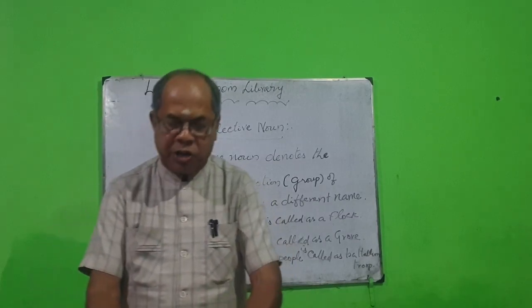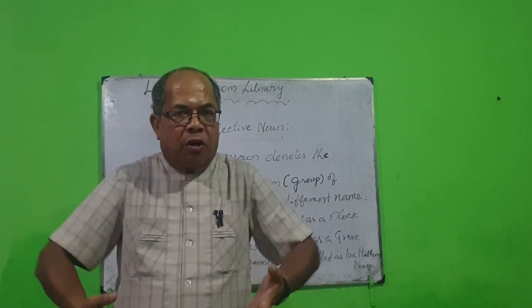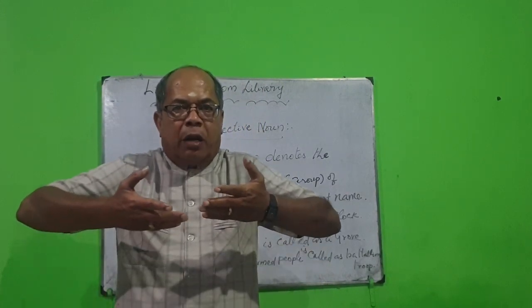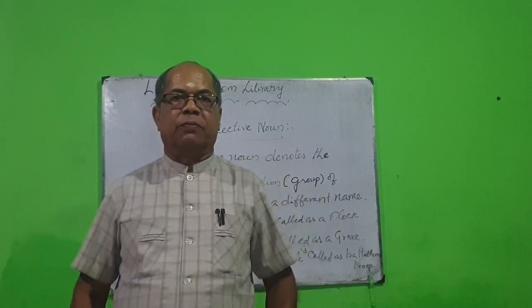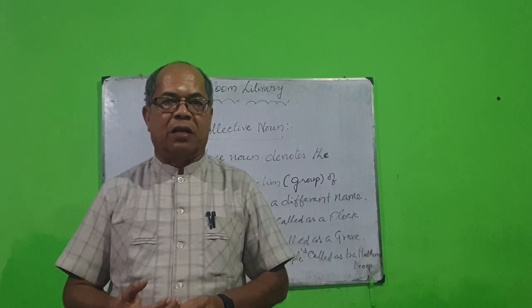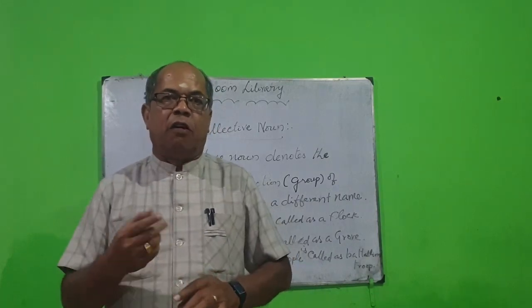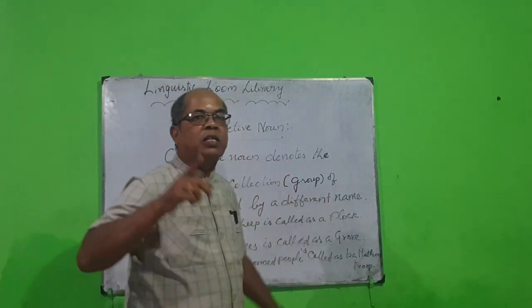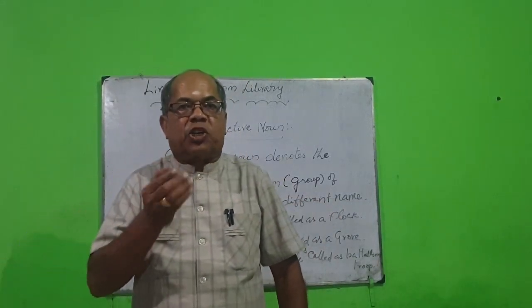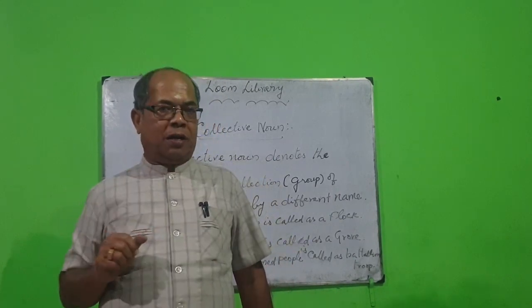See, if one sheep is standing here, we will call it a sheep. If about 10 or 20 sheep are here, it will be called a flock. The word sheep will not be used for that. We will be using a different name. That is very important. So, a collection of sheep is called a flock.